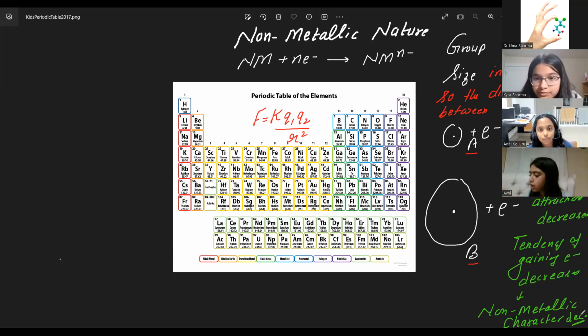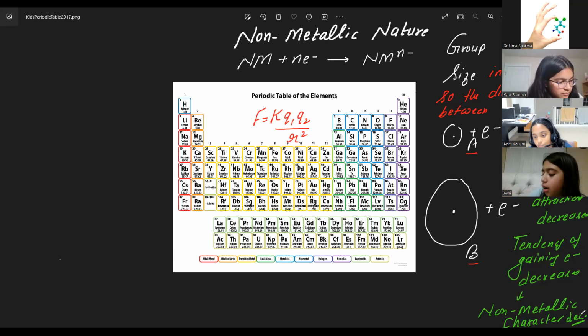So basically, this is not exactly a question. You said screening and shells are the main factors for size down the group. Is size the one that is going to decide metallic and non-metallic character, or is it only for size?